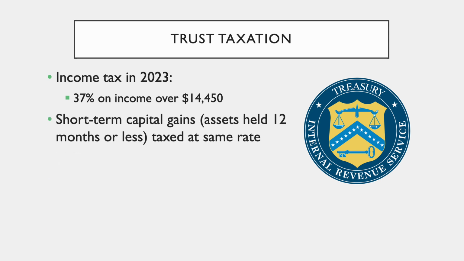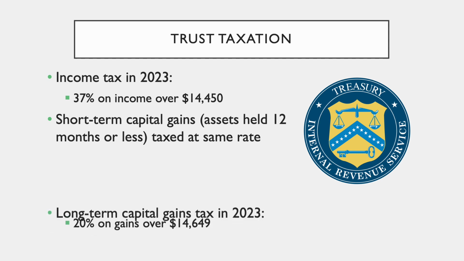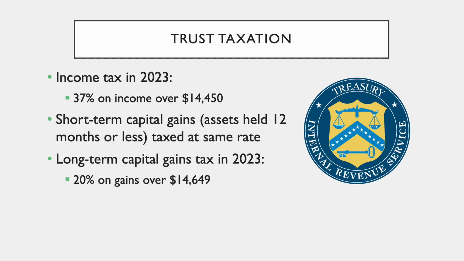Trusts pay short-term capital gains tax on property held for 1 year or less at the same rate as income tax. Trusts may pay long-term capital gains taxes of 20% on any amount over $14,650. Because trusts pay far more taxes than most trust grantors and beneficiaries, many trusts are arranged so the trusts themselves pay no taxes or as little as possible.